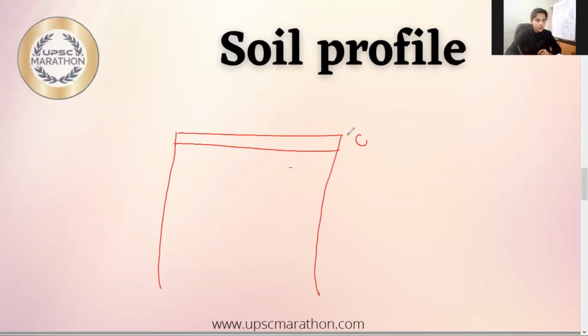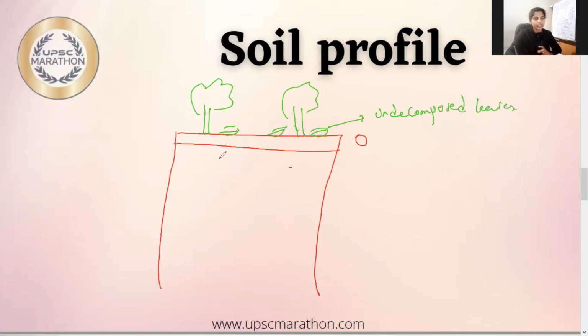So this is the O layer. Fine. So what does the O layer consist of? The O layer is nothing but the organic layer. The top layer consists of the leaf litter fallen from the trees. This is undecomposed organic matter. Leaves or something, undecomposed organic matter. Whereas the bottom layer, even it is also a part of the O horizon, consists of slightly decomposed matter compared to the top layer.